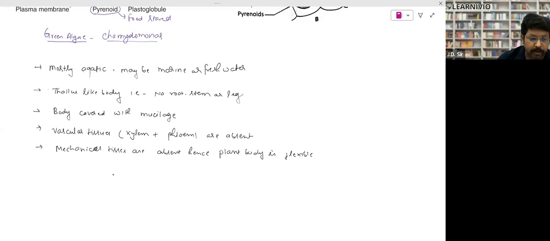Grana are absent in the chloroplast. They are photosynthetic, and grana are not found. Grana, very important. Grana are absent in the chloroplast, right? So the chloroplast will not have grana. Chlorophyll A and chlorophyll B, that we have already understood, right? They will have chlorophyll A, carotenoid and xanthophyll. So that we have already discussed previously.